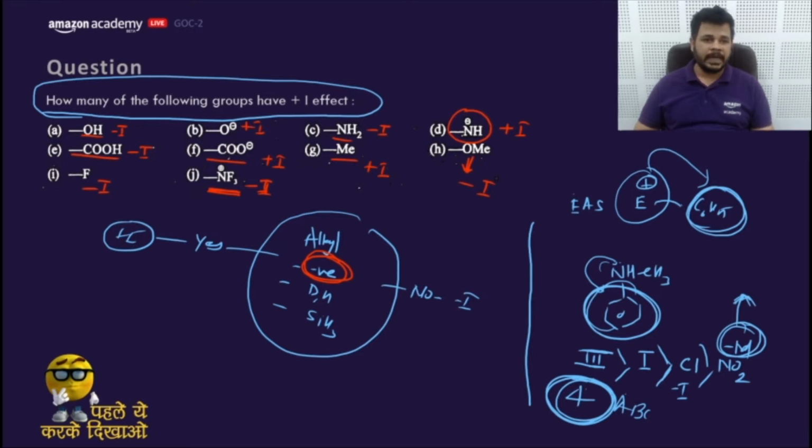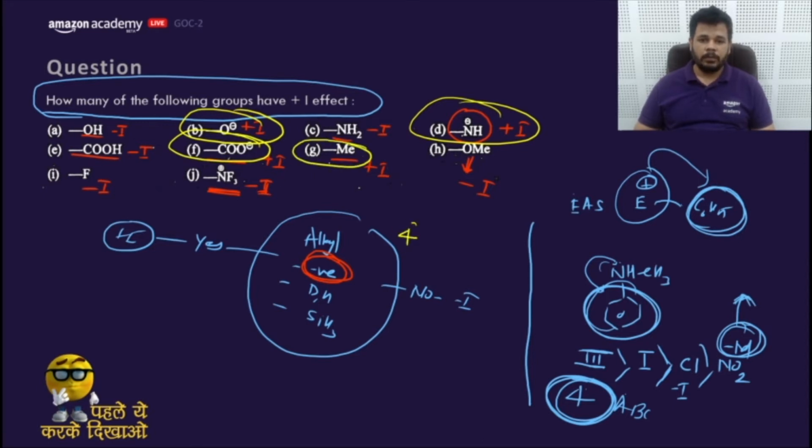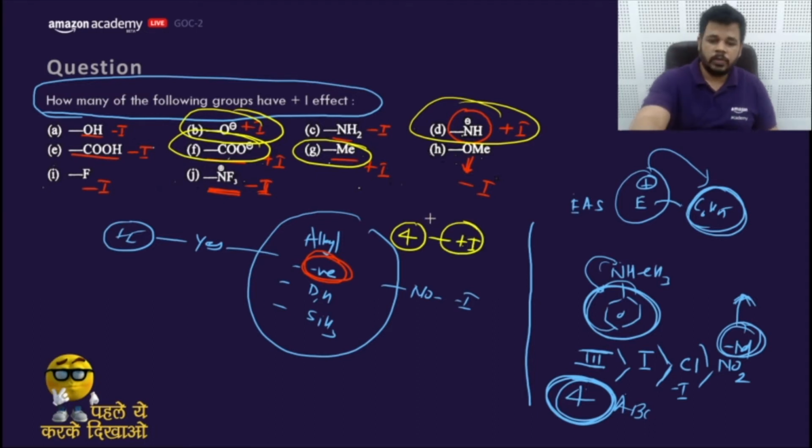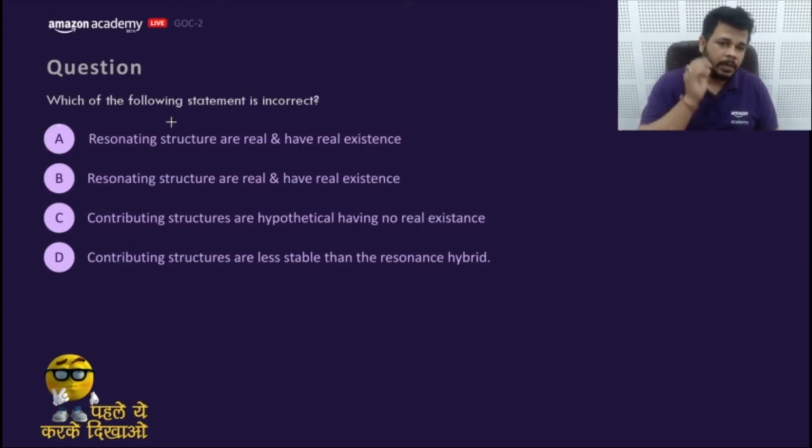So plus I, calculate the plus I: B, D and F, and lastly this Me. So the answer would be 4. So 4 would be plus I. Yes. Let's move to the next part to revise the resonance.